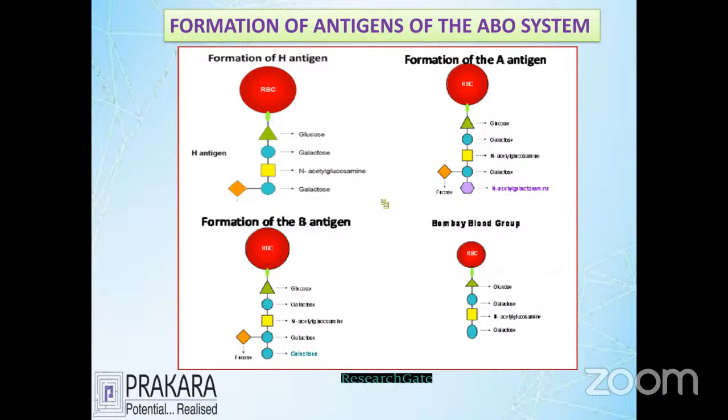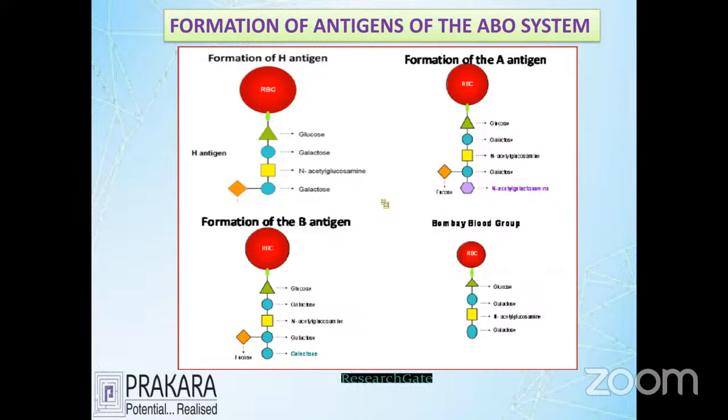That we call the enzyme transferase N-acetyl galactosamine, which is going to be placed onto the H antigen. It is modified as an A antigen. The simple concept is adding an extra molecule onto the H antigen. It has become an A group. How is the B group forming here?